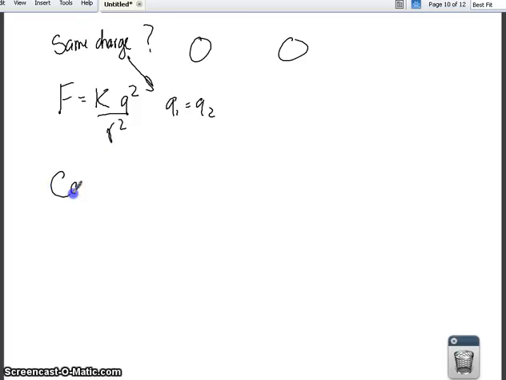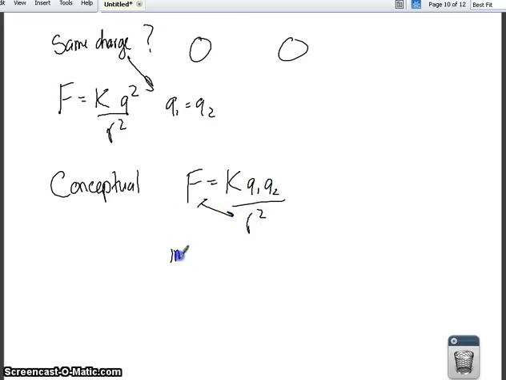Notice from a conceptual understanding of this law, F equals K Q1 Q2 over R squared, that we have the inverse square law here, meaning distance greatly affects the force. And Q1 or Q2 are directly related to F. So if these go up, F goes up.